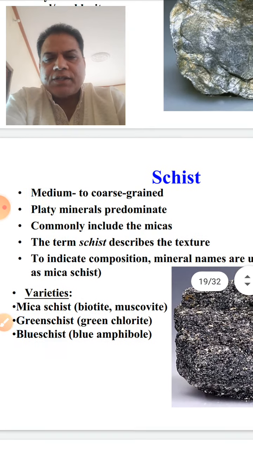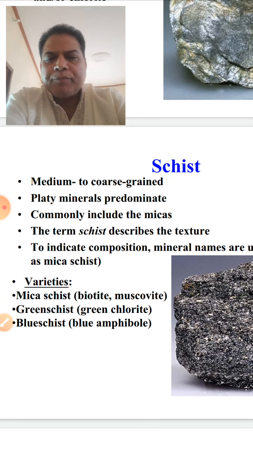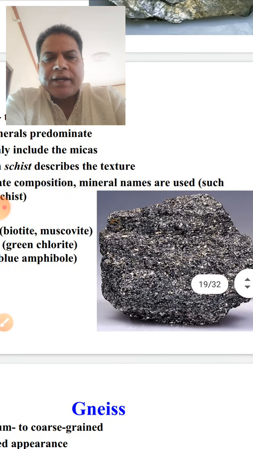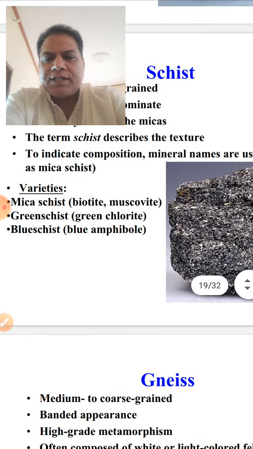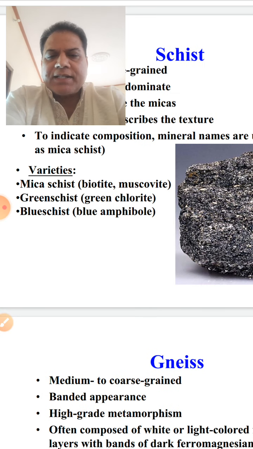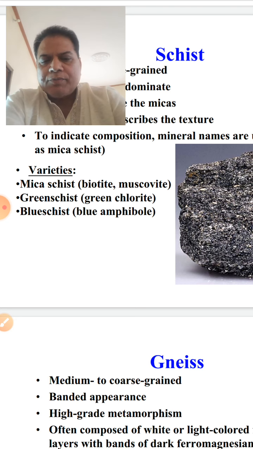Then coming to the schist, it is medium to coarse grained, platy minerals predominant, commonly including mica. The term schist describes the texture. To indicate composition, mineral names are used, such as mica schist. These are varieties you can know. This is your mica schist. Say mica, once you say it is biotite, muscovite schist, or green schist means green chlorite schist. Then blue schist is amphibole, then hornblende schist, like this.